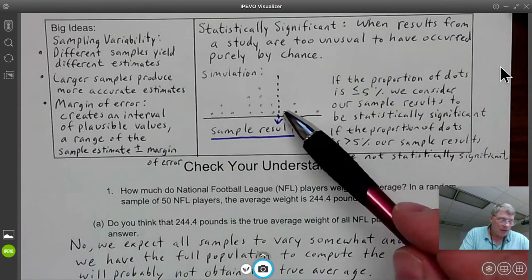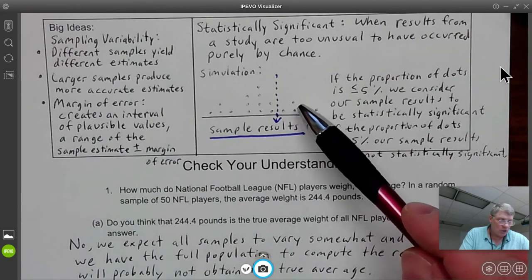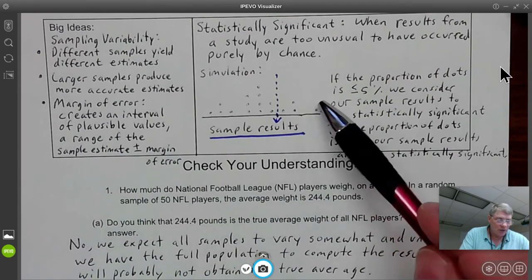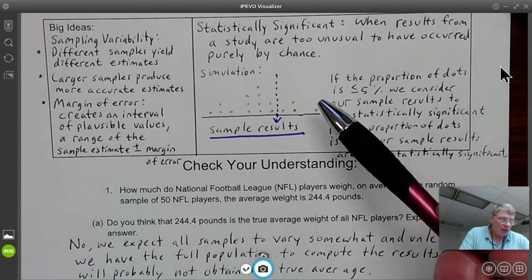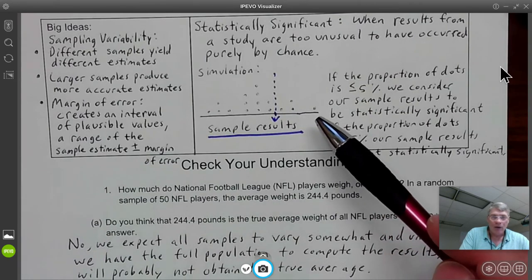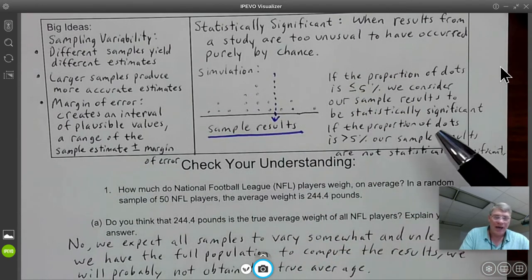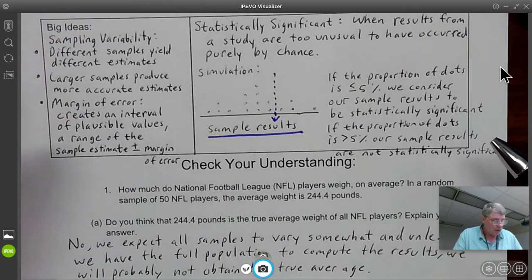If we had less than or equal to 5% of the dots on the right side, then we would say that's statistically significant. If the number of dots on the right side of our line is higher than 5% of the total number of dots, we would say that it is not statistically significant.